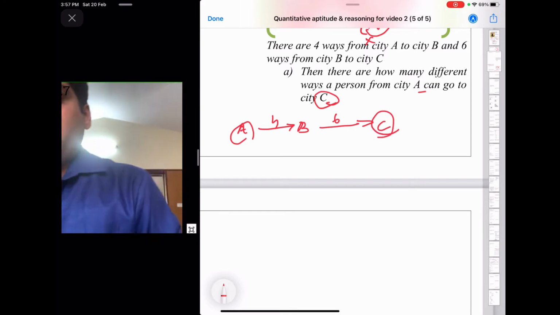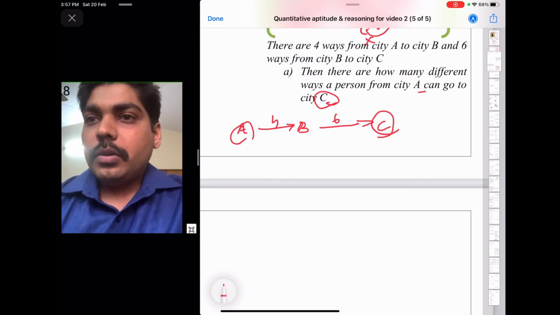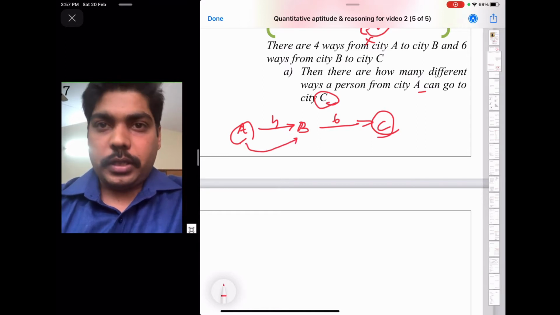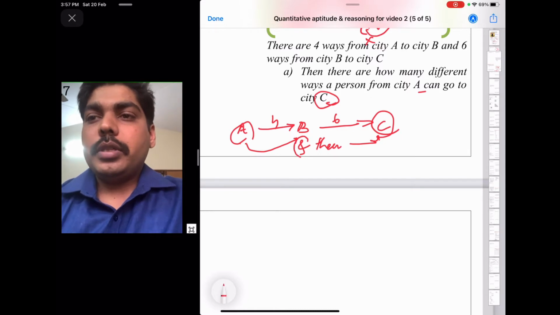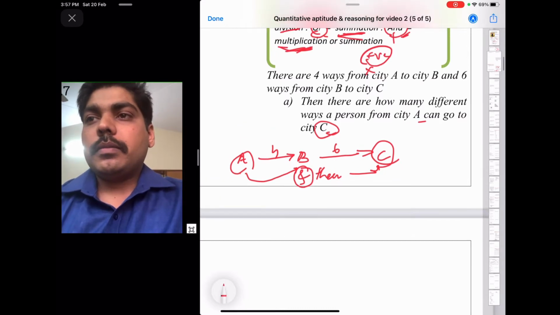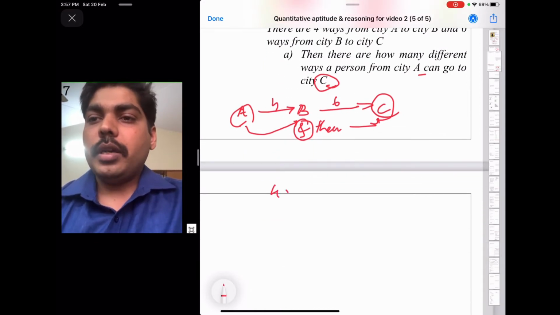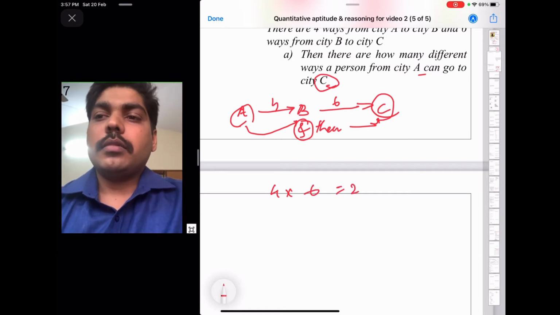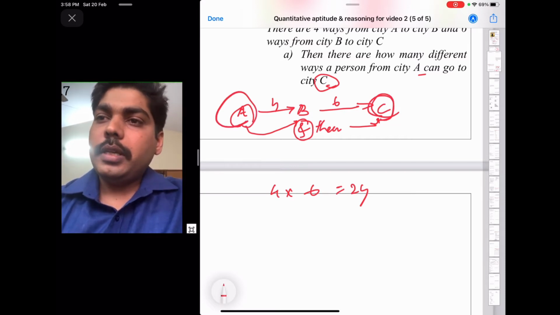So this kind of problem I can say like, if a person wants to move from city A to city C, then he has to move to city B first, and then he has to go to city C. So here the word used is "and". So "and" means multiplication most of the time. Here you can see 4 into 6, 24 ways. So in 24 different ways, a person from city A can move to city C.